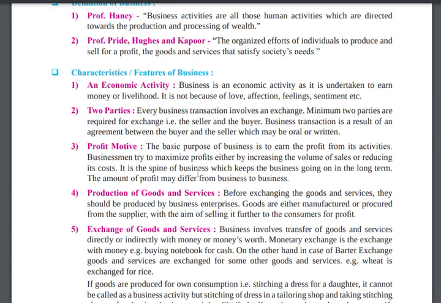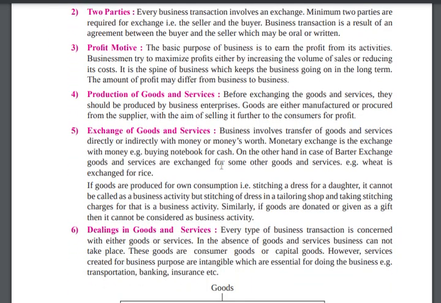Clear? So like this, if I want to do a business in Mumbai, I am living in Mumbai, I want to do a business of that mango from the farmer in the village. So I will take mangoes from him and I will also do a business. I will sell them and say that it's a Ratnagiri mango. I will not produce it, I will purchase and I will supply, from the supplier. Who is the supplier? The farmer, who is sitting in the village. Clear? Then exchange of goods and service. Clear? Exchange of goods and service.